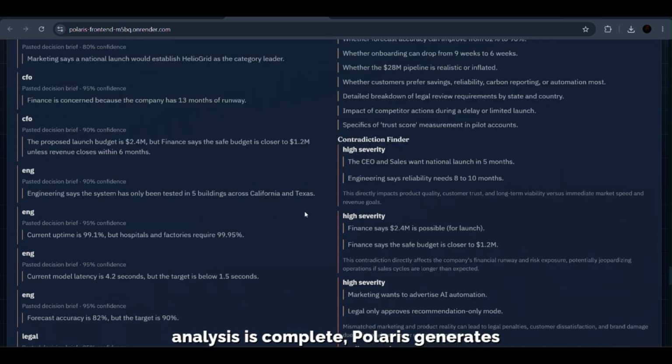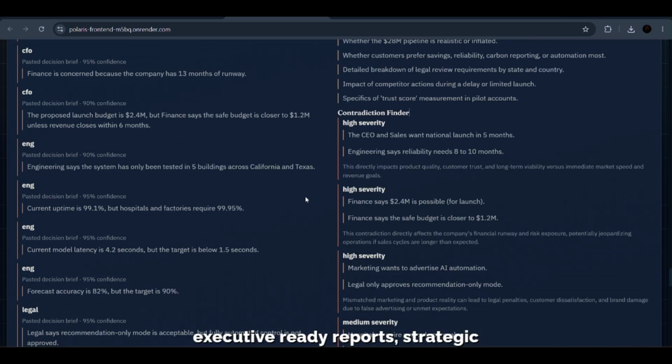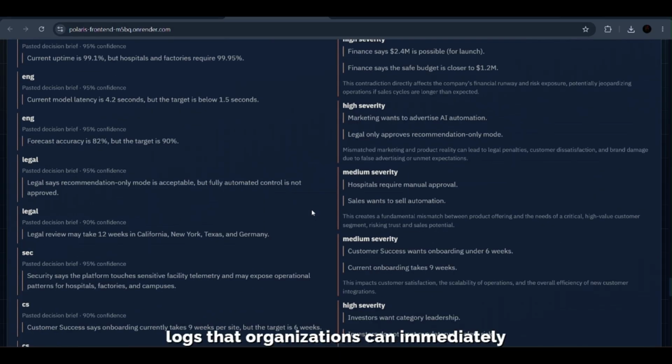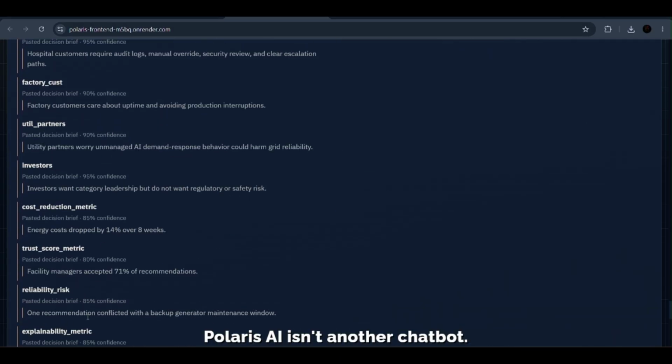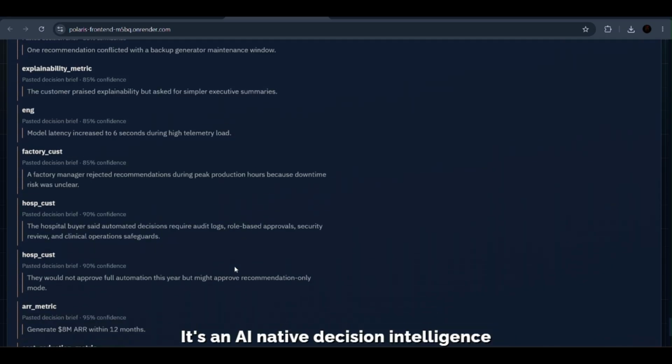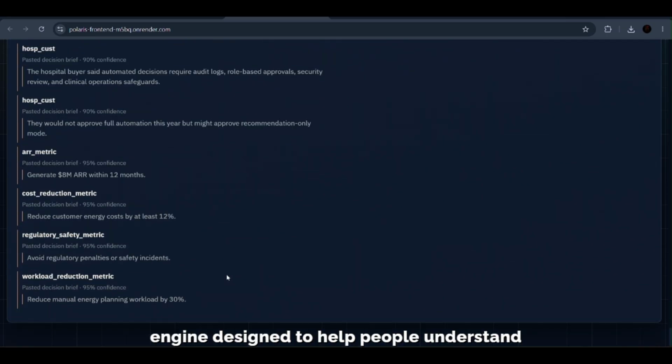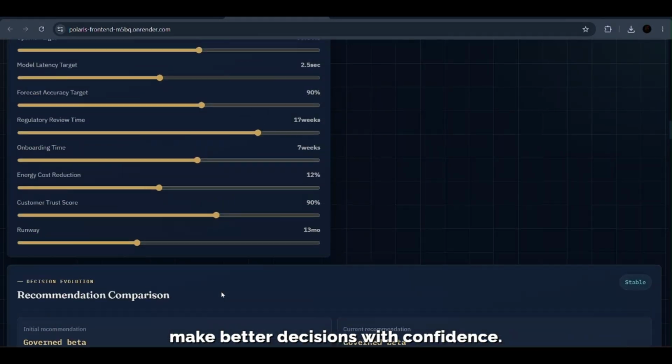Once the analysis is complete, Polaris generates executive-ready reports, strategic summaries, action plans, and decision logs that organizations can immediately use for planning and communication. Polaris AI isn't another chatbot. It's an AI-native decision intelligence engine designed to help people understand complexity, evaluate alternatives, and make better decisions with confidence.